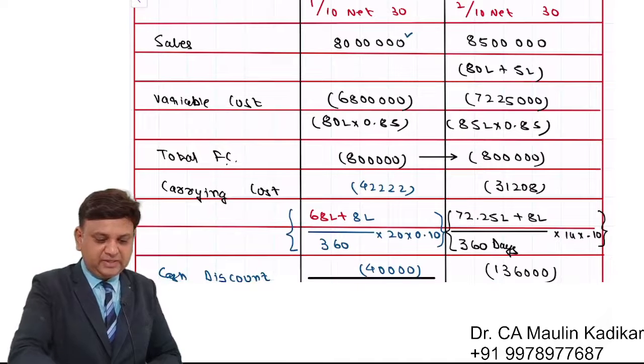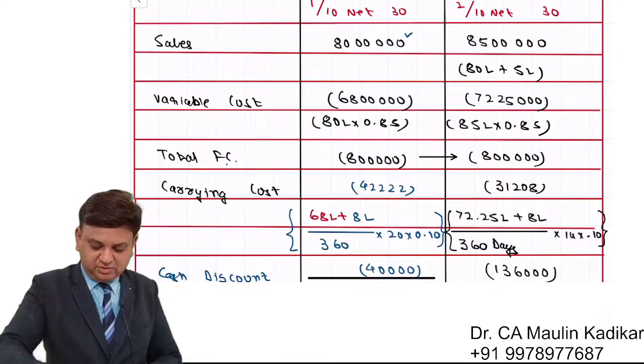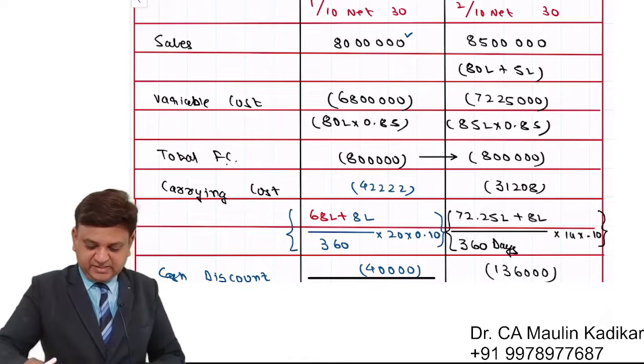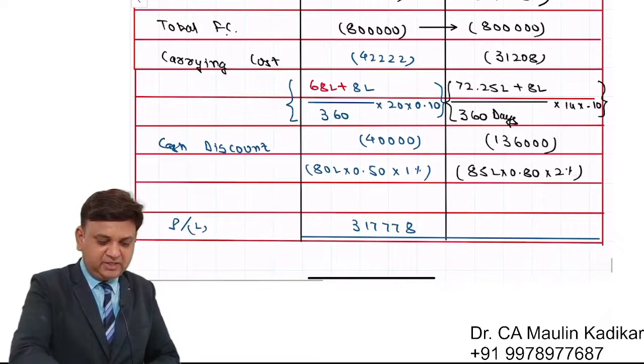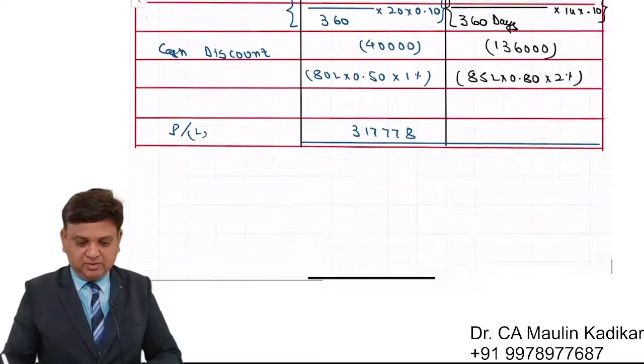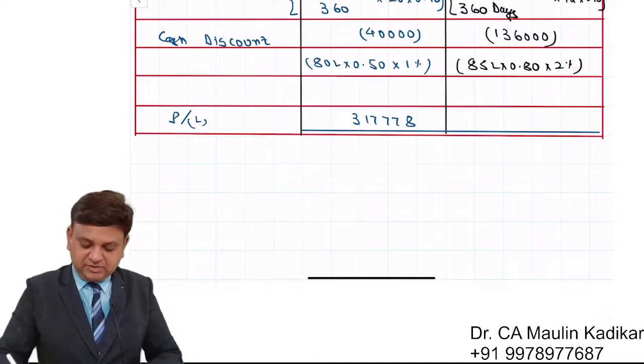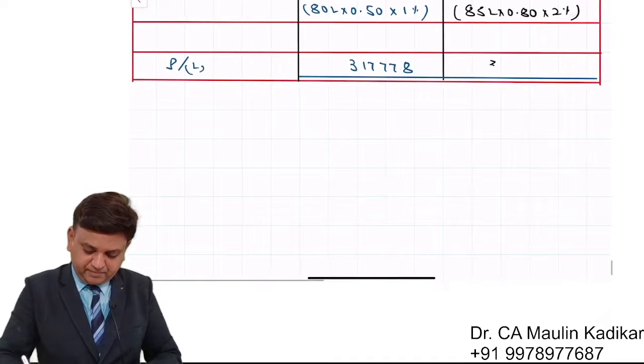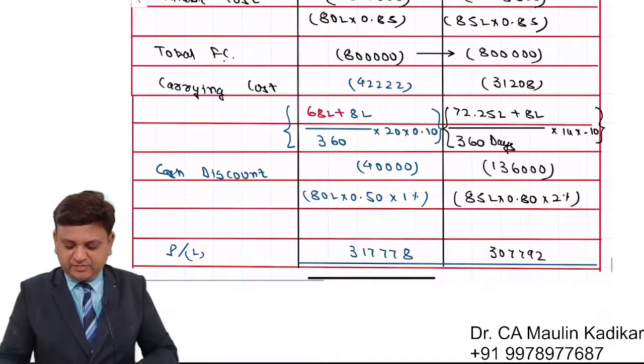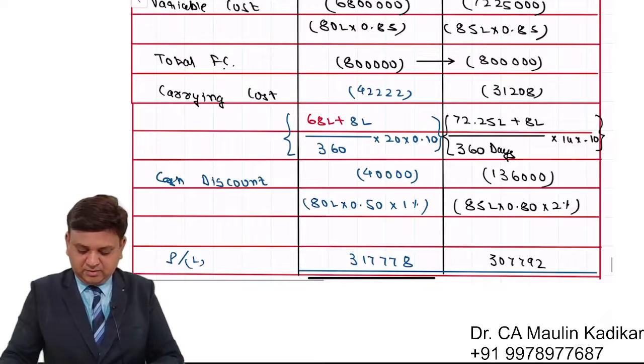So it is 85 lakhs minus 72 lakh 25,000 minus 8 lakhs minus 31,208 minus 1,36,000. So 3,07,792. This is the way the profit or loss can be calculated.